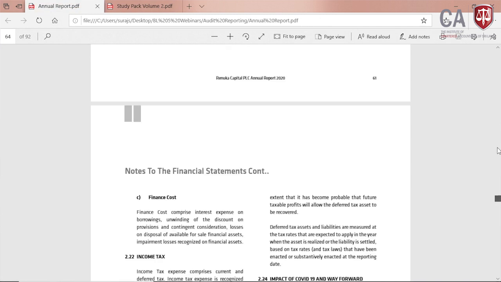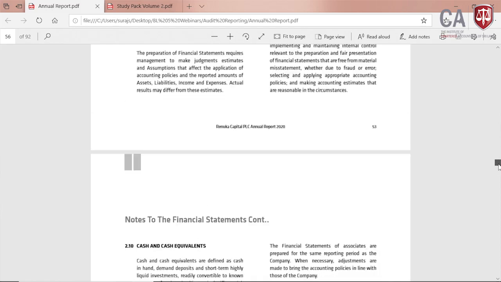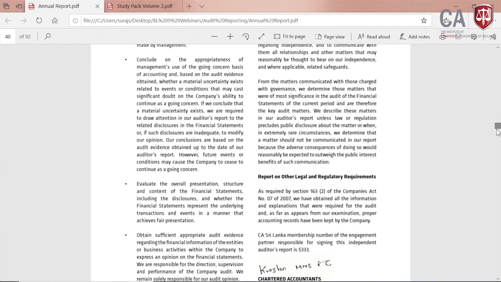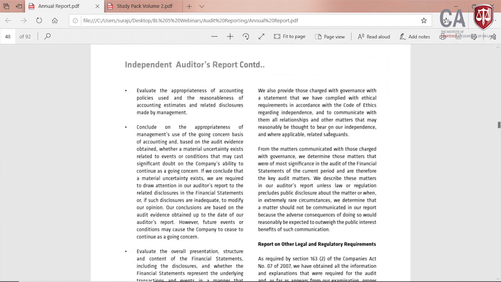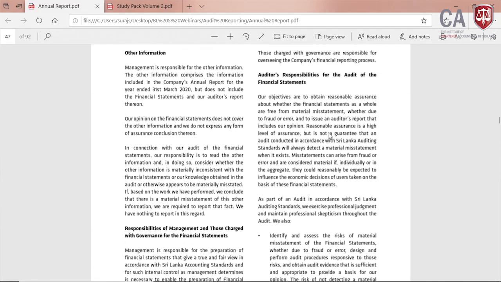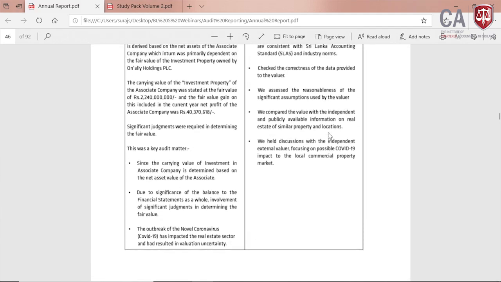If you see here, this is the report. You can download any of the reports from the csc.lk, but this is the live example.